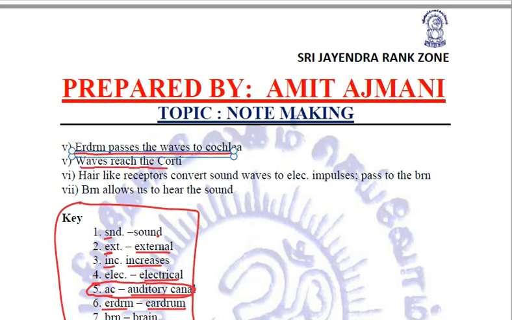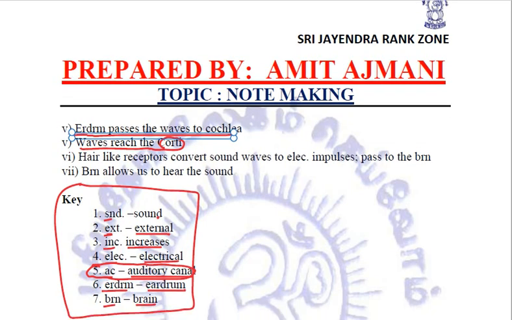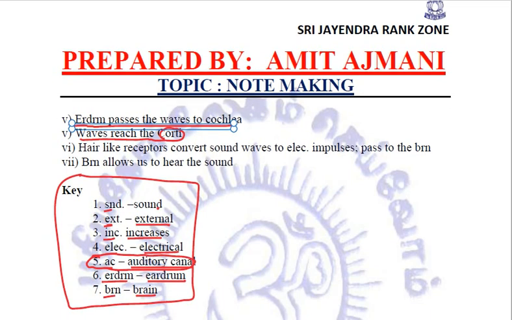Waves reach the corti. Now what exactly is corti? It is not specified here. Maybe they have omitted it because of a misprinting. What exactly corti is, we don't know, so we have to use it as it is. Hair-like receptors convert sound waves to electrical impulses, pass to the BRN, brain. Brain allows us to hear the sound.